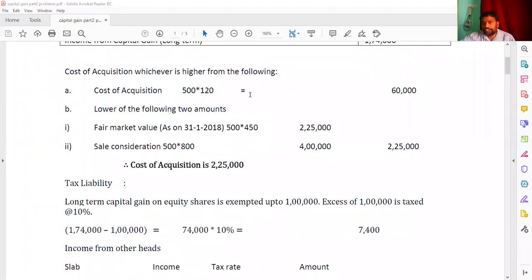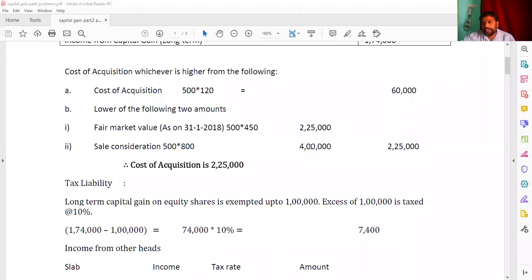The cost of acquisition in step A: 500 at the rate of 120 as given in the question itself. That is the 60,000 we got here, the cost of the shares. And here the fair market value as given on 31st January 2018 is 450, and 500 into 450, you are getting 2,25,000. And then the sale consideration is 500 into 800, so that is 4 lakhs.